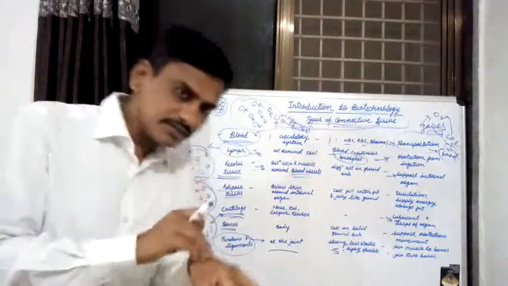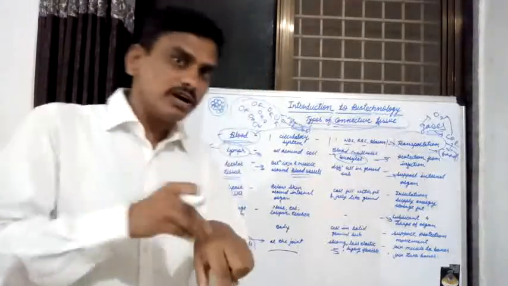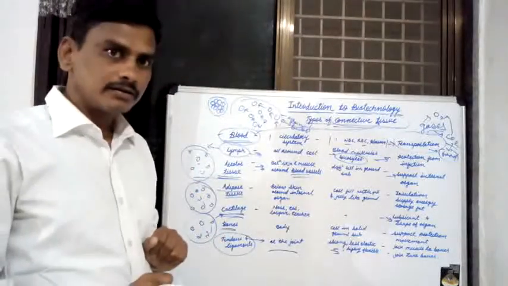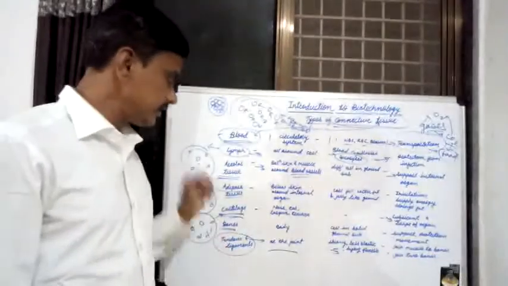And the muscles in our body join with bones by tendons. These are the functions of tendon and ligament.